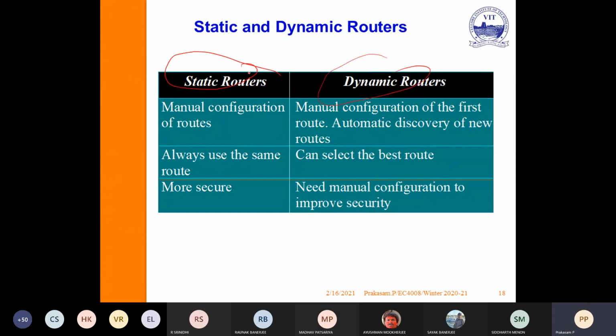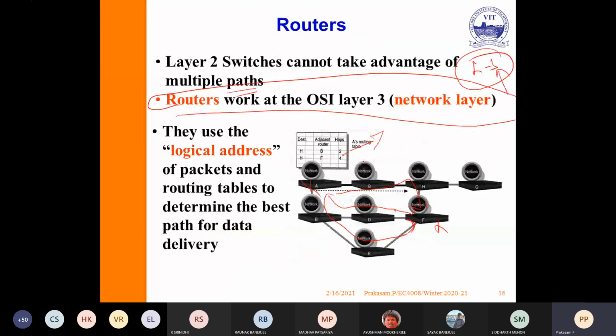The name itself indicates manual configuration of the router. In the static router, all the configurations are done manually. But in the dynamic router, at the initial stage the manual configuration will be done. After that, automated discovery of new routes will happen, depending upon the respective traffic.